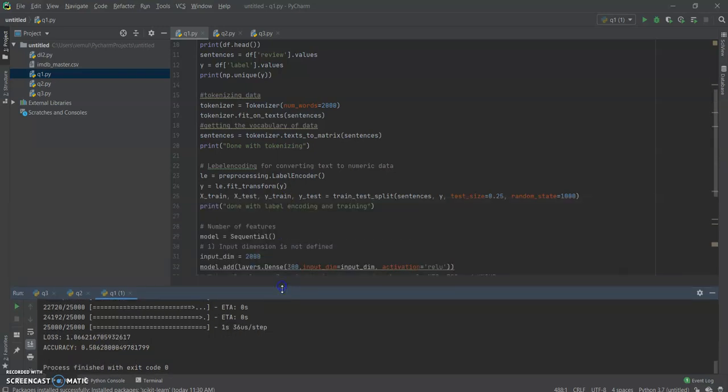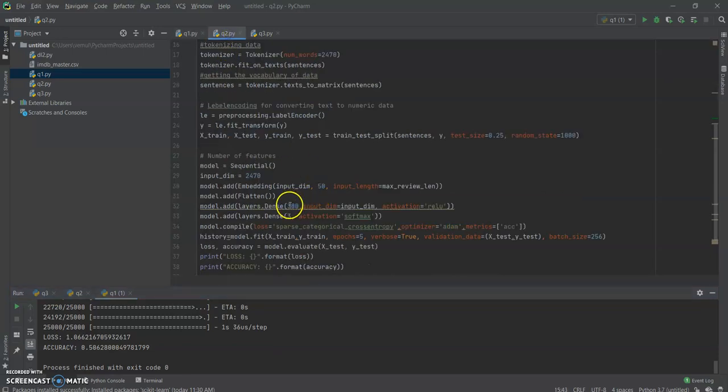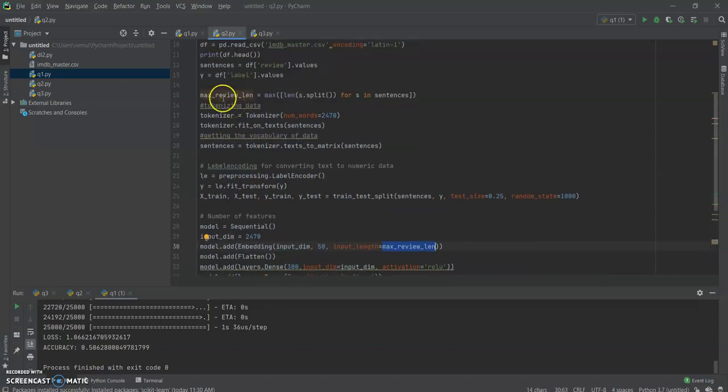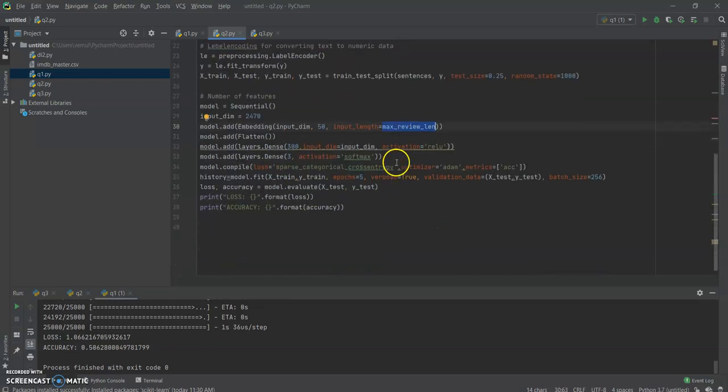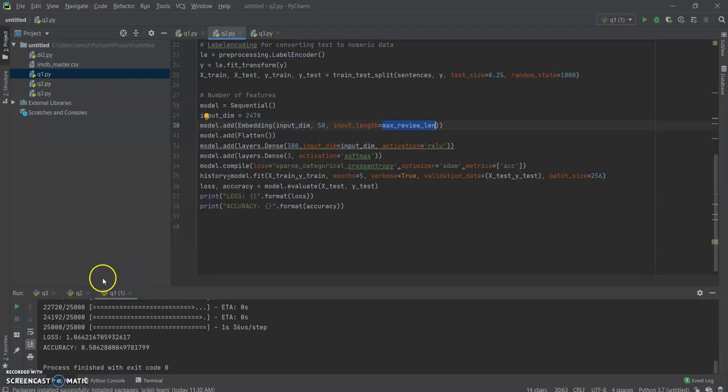So for the next question I have added the embedding technique. This is the part I have added for the embedding and flatten. For this I need to take the exact input dimension length, so I ran the code and got the input dimension as 2470, so I have replaced 2000 with 2470 here and here. After embedding I have used input dimension as 2470, and input length will be max review length. I got this length from here, and I have ran the loss and accuracy for this.